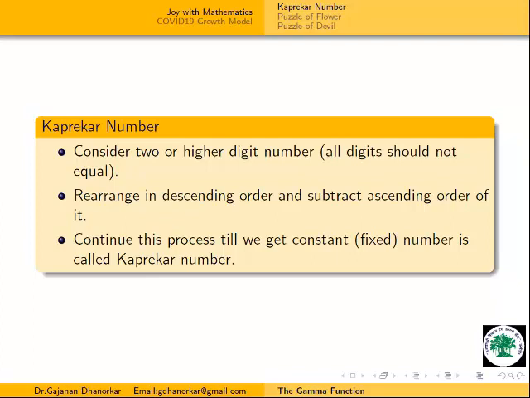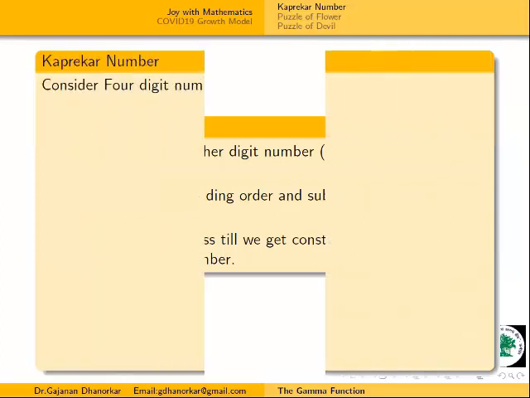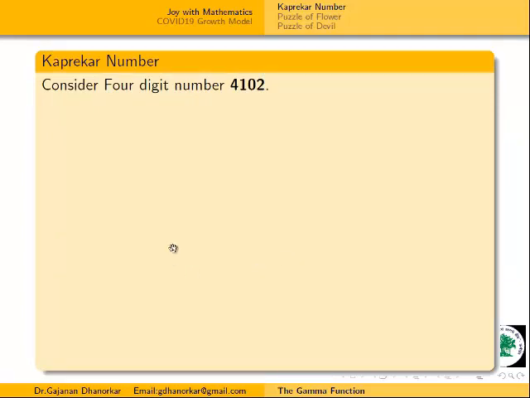Here I am taking one example, and simultaneously my request is that you take your own choice of number, try to find the Kaprekar number for it, and put your result in the chat window. If you have a doubt, you can also put it in the chat window, and I will try to solve your doubts. The example is a 4 digit number, 4102. Actually this is the last 4 digits of my mobile number.